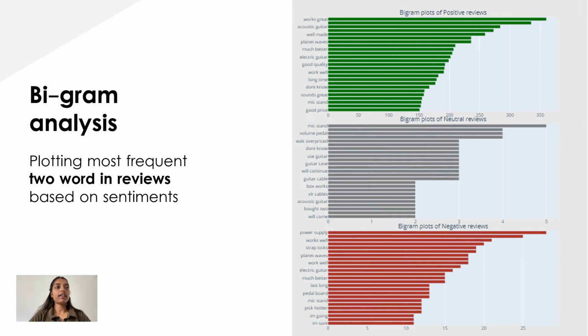Now comes the bigram analysis. Bigram analysis finds the frequent two words in a review based on the sentiment. With this we can find out which two words have been used most frequently in positive, negative and neutral reviews. Some of the words used in positive reviews are work great, well made, planet waves, etc. For neutral we have mic stand, volume pedal, and for negative reviews we have power supply and work well, which are the most used words.